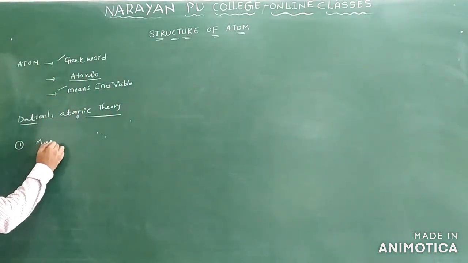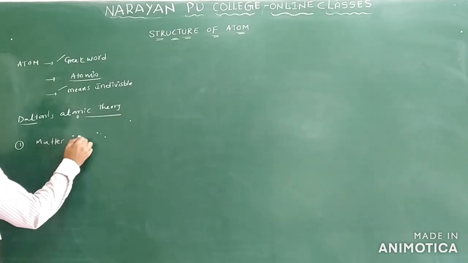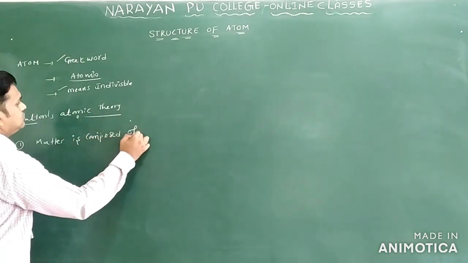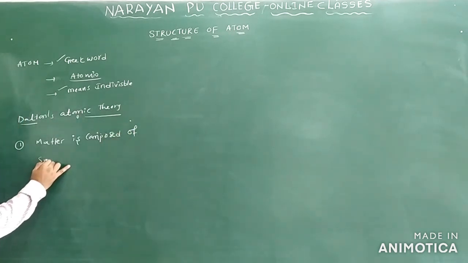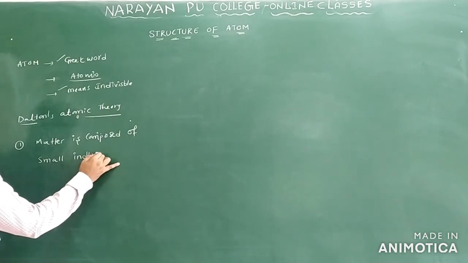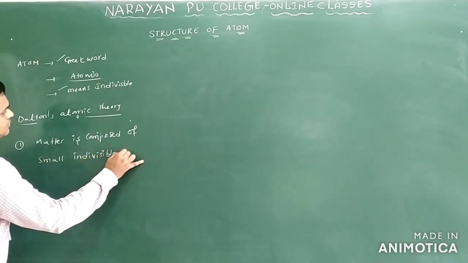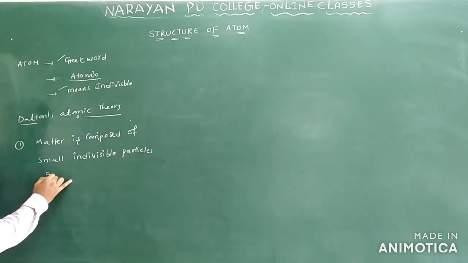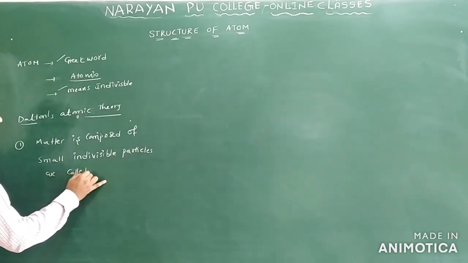For the first point, matter is composed of small indivisible particles called atoms.